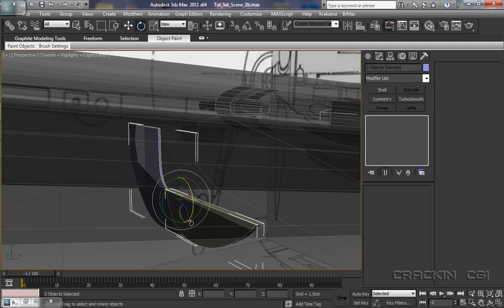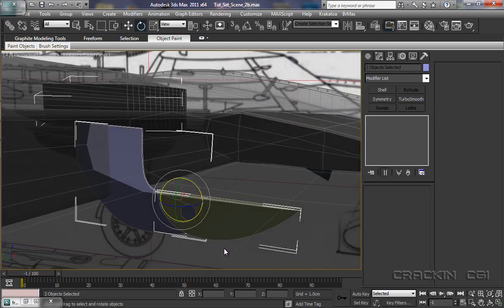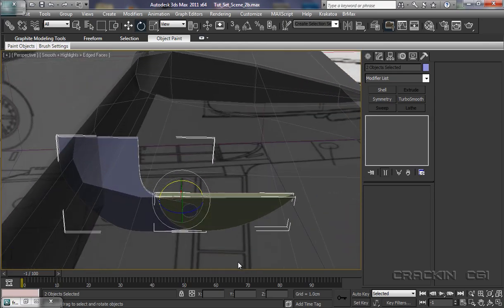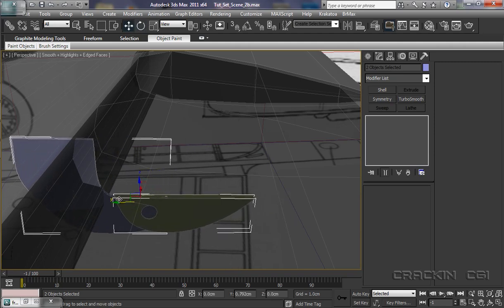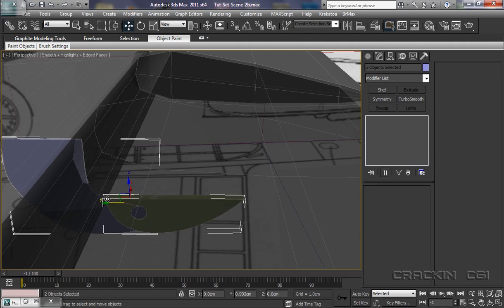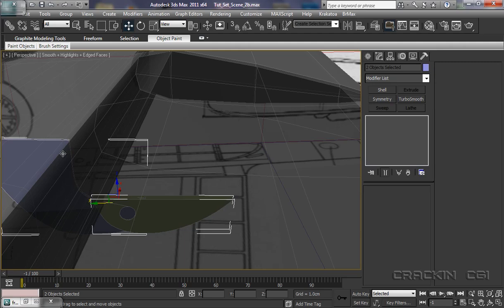So let's rotate it a little bit on that axis. There we go. Let's rotate around a touch more. W, and that needs to go back. Round about there.